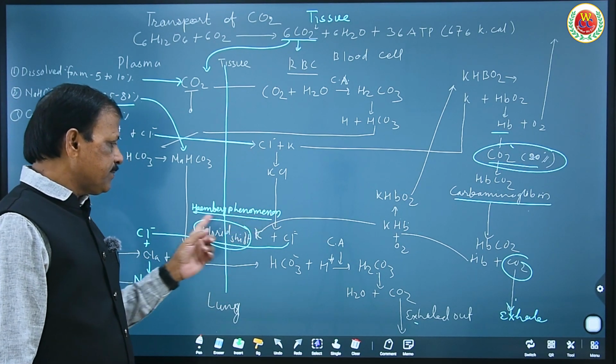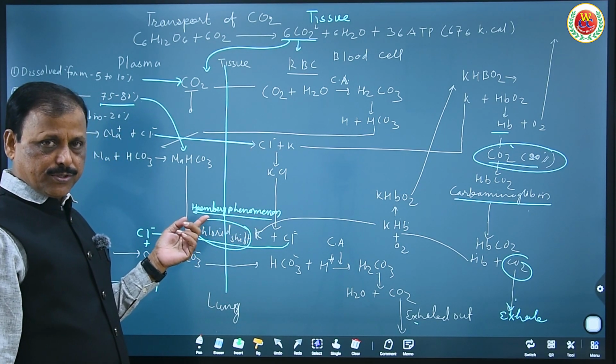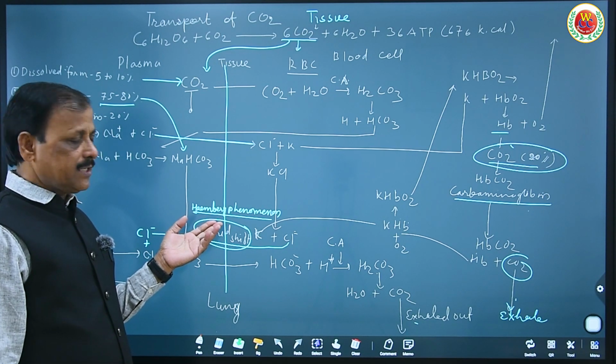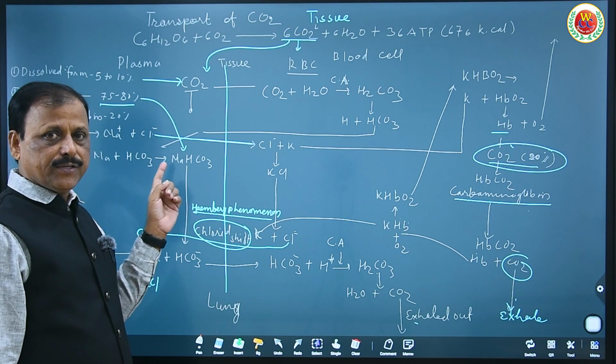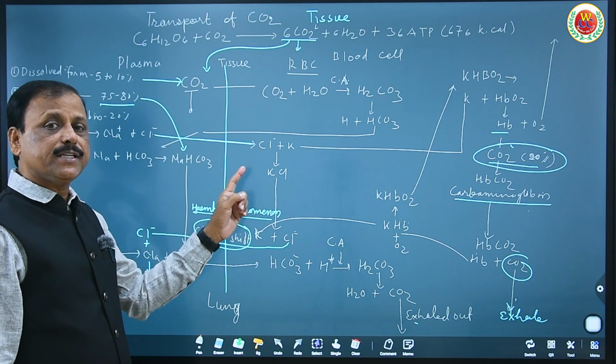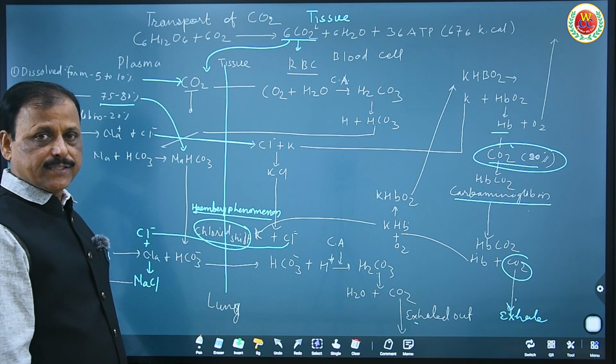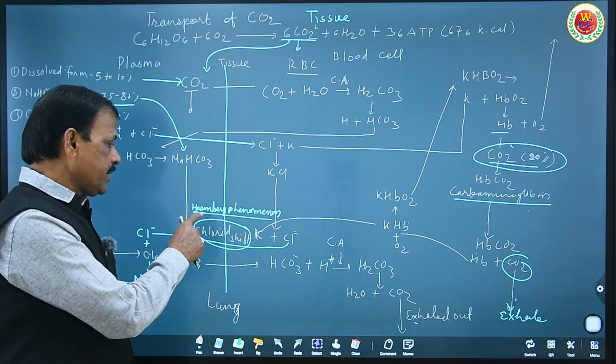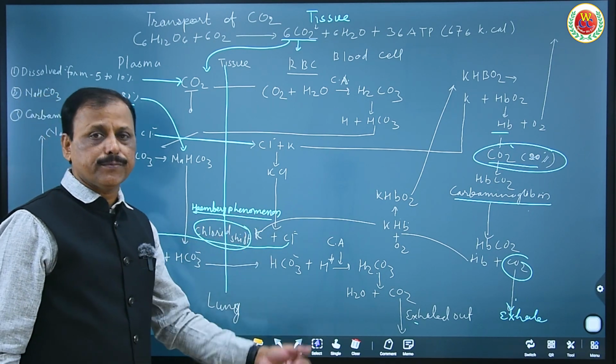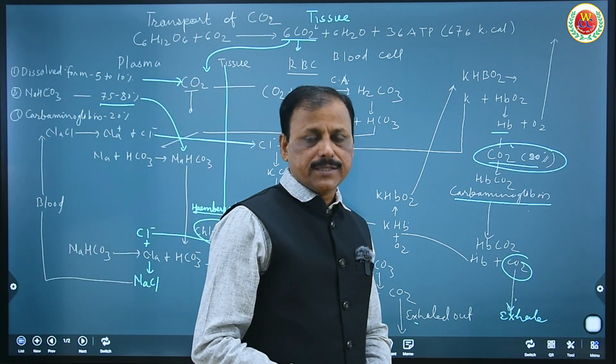Now what is chloride shift is a very famous question that can be asked in NEET. The transport of chlorine from plasma to the RBC and RBC to the plasma is known as which phenomenon? Different phenomena will be given. Among that, the answer will be Hamburger phenomenon. I hope you did understand.